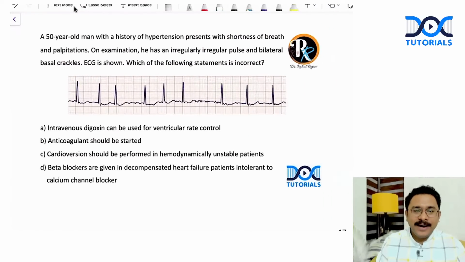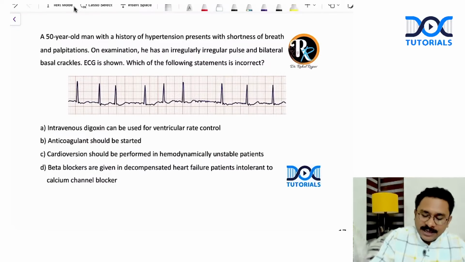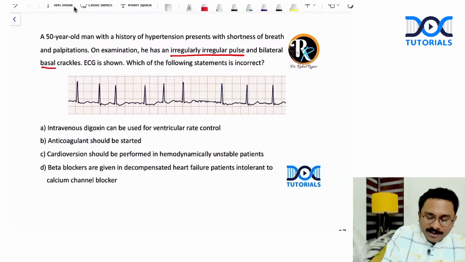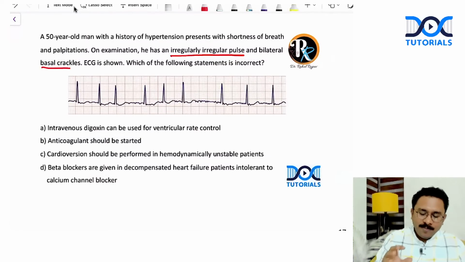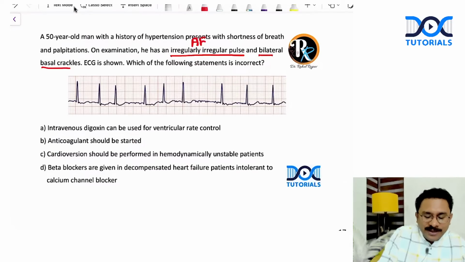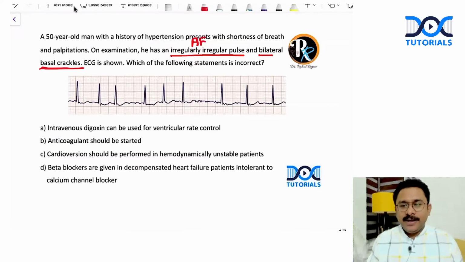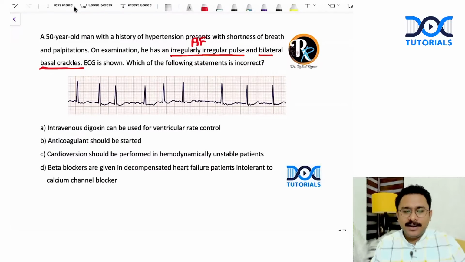A 50-year-old man with a history of hypertension presents with shortness of breath and palpitations. On examination, he has an irregular pulse and bilateral basal crackles. ECG is shown. Which of the following statements is right? Now, what do you think? Patient has shortness of breath, a background history of hypertension, and an irregular pulse. This can be due to atrial fibrillation, and bilateral basal crackles mean there is some sort of left heart failure resulting in cardiogenic pulmonary edema.